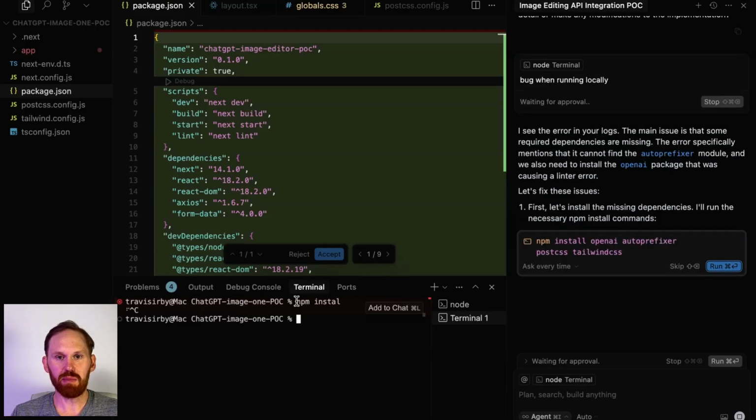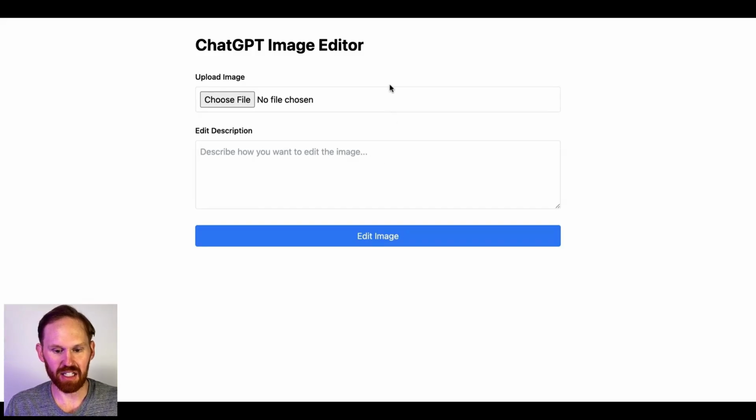Yeah, it's actually something simple. This is a common step the first time you are setting up your code base locally. We have to run npm install. Hey, look at this. So after just one error fix, we have a working little app here, a little POC. And this is going to be great because we can just focus purely on, can we get the capability working with ChatGPT Image 1? We don't need to worry about how it looks or anything else.